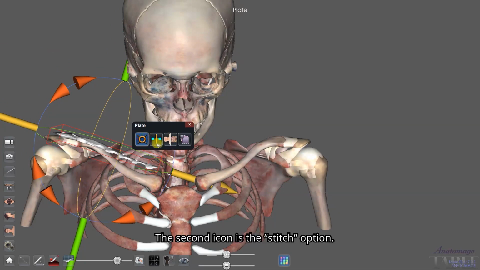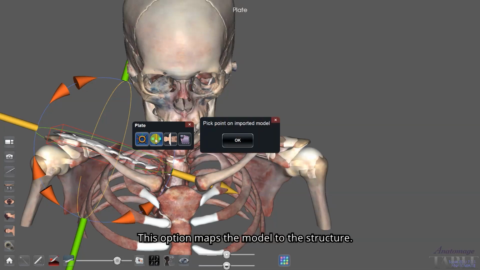The second icon is the stitch option. This option maps the model to the structure. Follow the on-screen prompts to pick the precise points on the model and the structure.